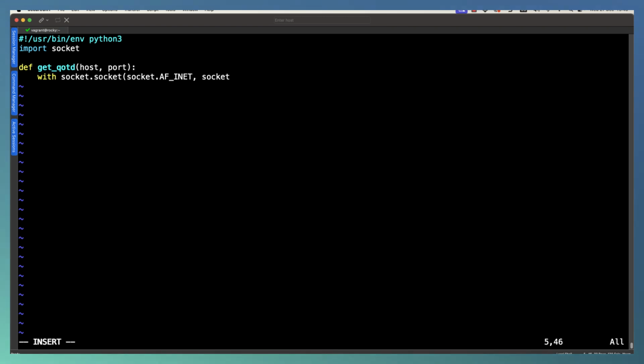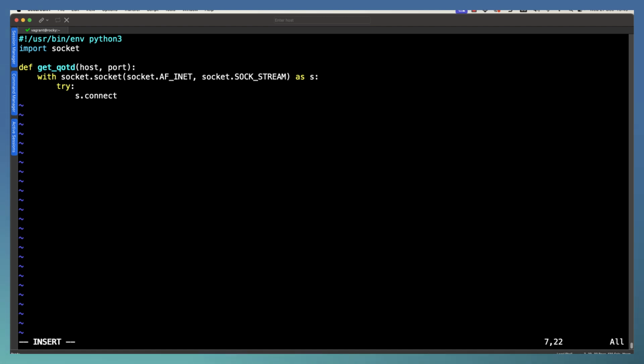And we're going to set our socket.SOCK_STREAM, and we can set this so we're using TCP. So this is just defining that we can use IP version 4 to create a TCP connection, and we're defining this as s. So all of this then is working with our IP version 4 TCP connection.